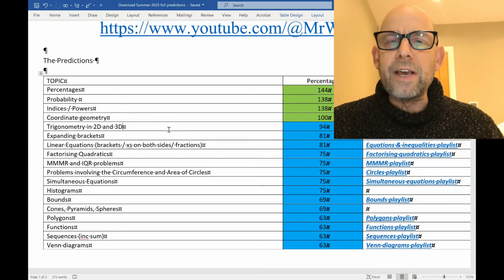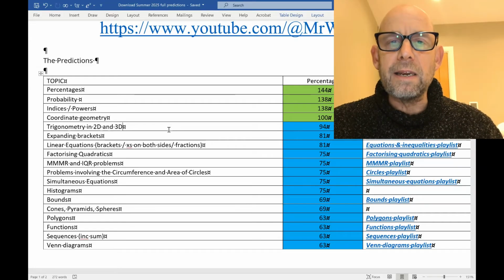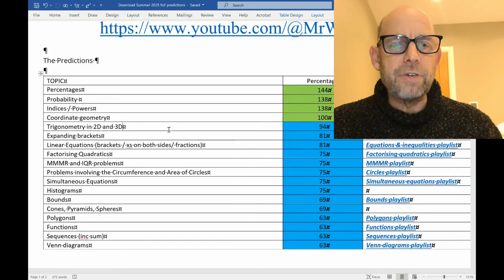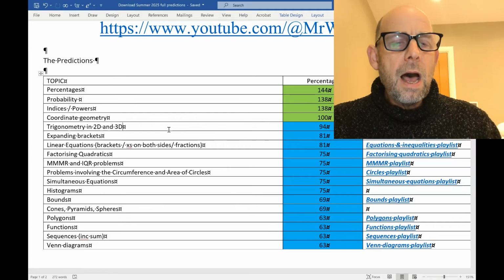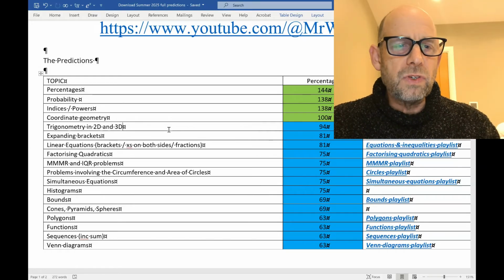I mean finding the equations of perpendicular bisectors, remembering that the gradients of 2 perpendicular lines, one of them is the negative reciprocal of the other. I mean all those questions that involve coordinates and points and the distance between points and the gradients between points.